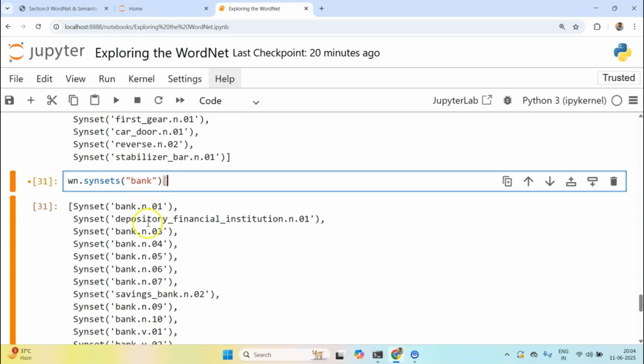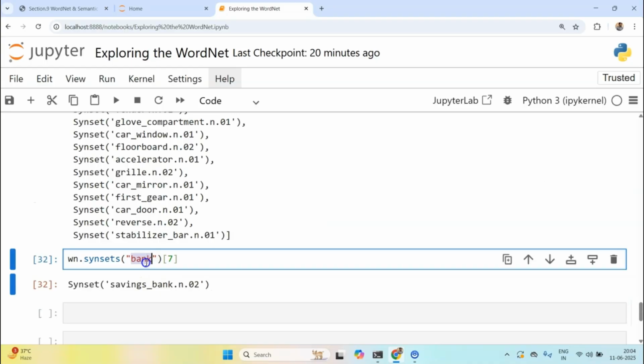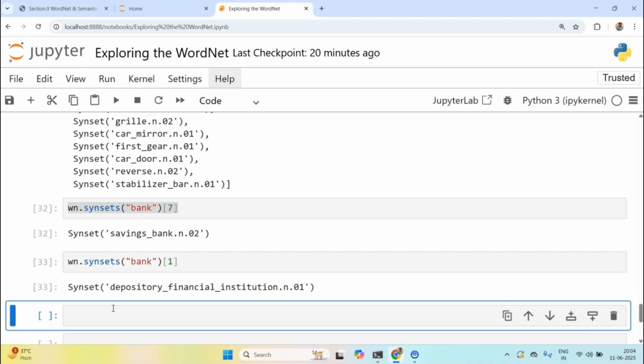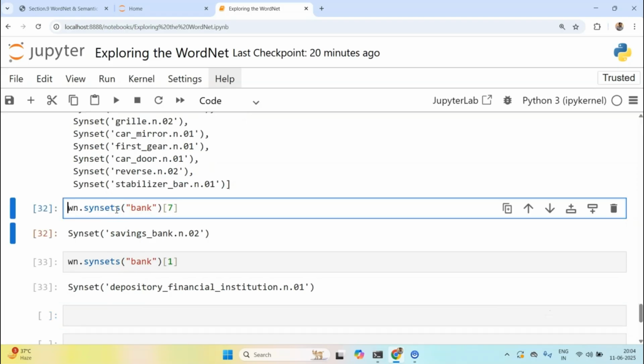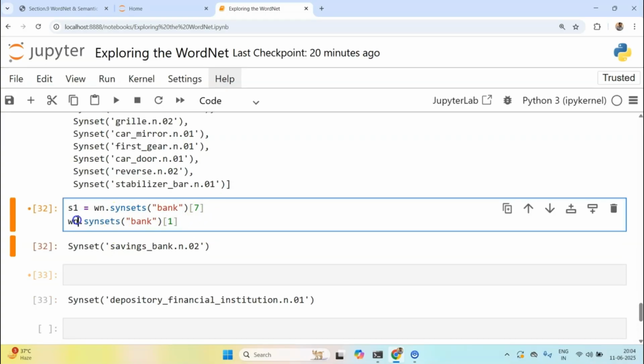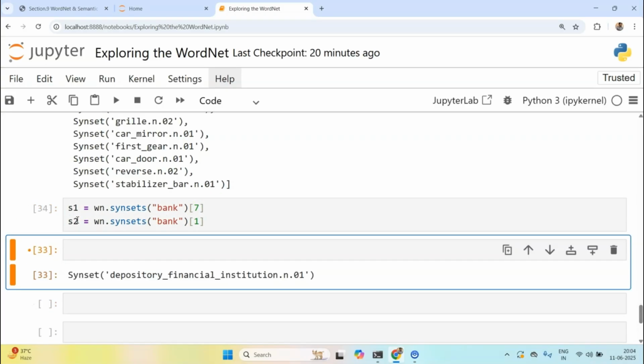So that is 2, 3, 4, 5, 6, 7, 8, which means the seventh, right? This one, and maybe the second one. So we have these two financial institutions. I'll define it like S1 and then S2. So we have these two synsets.